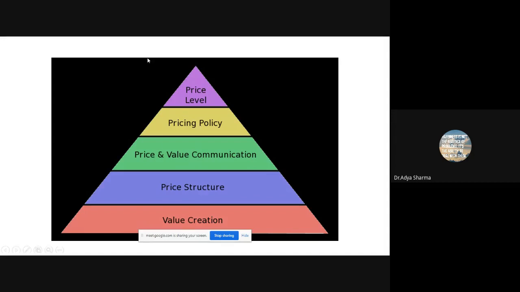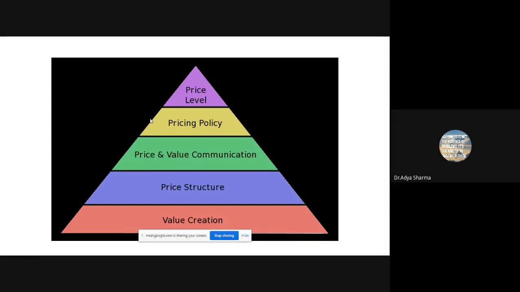Add everything together, and you finally have your price level, right? I have told you very, very basic. This requires a lot of study and understanding the needs of the consumer a lot, because you first need to start right from understanding who your consumer is.